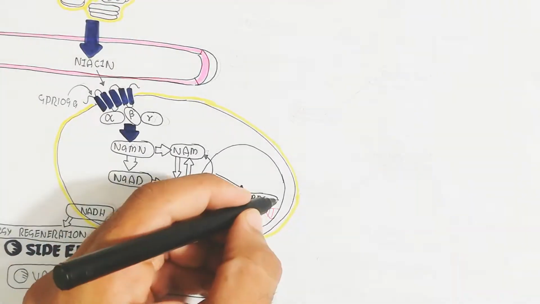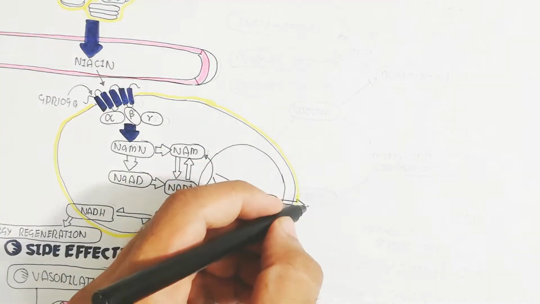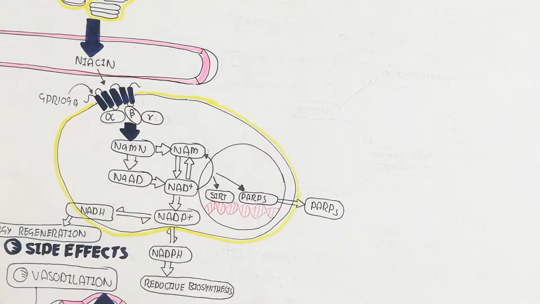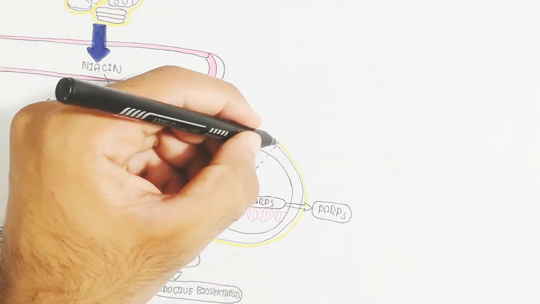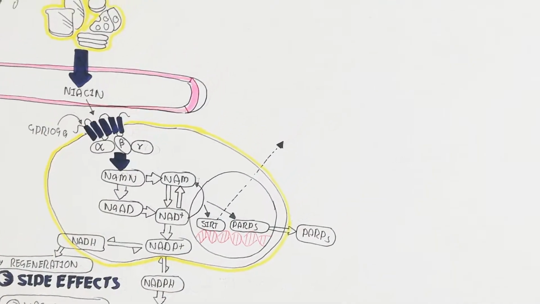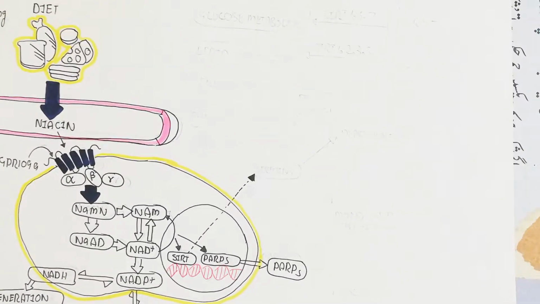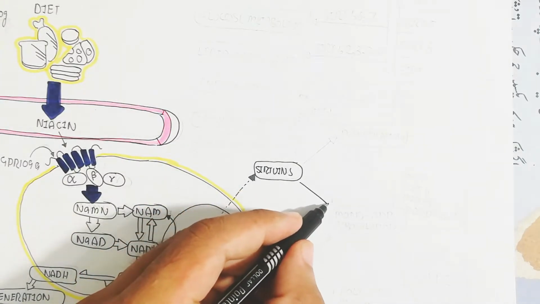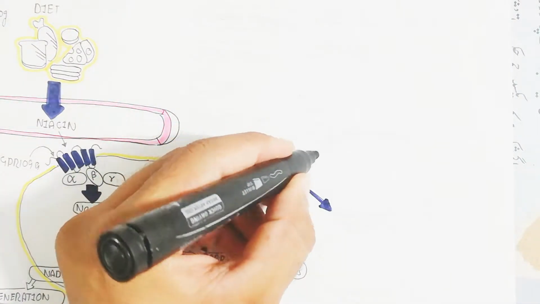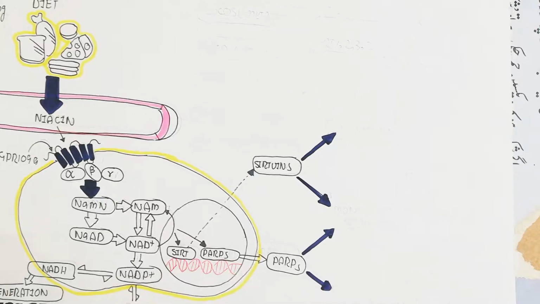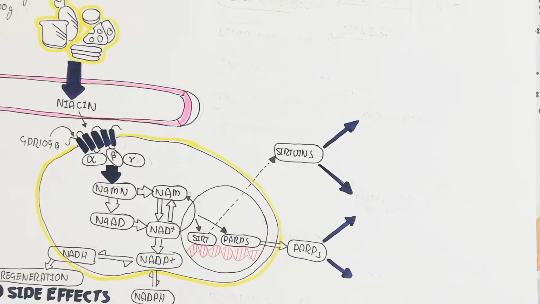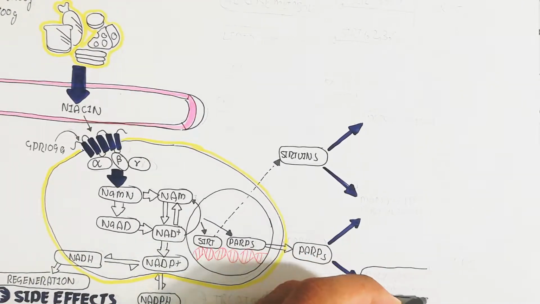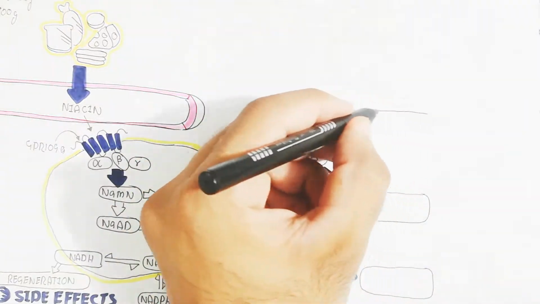In this way, the nicotinamide adenine dinucleotide will be converted into nicotinamide mononucleotide, which will activate the SIRT gene and PARP gene. The SIRT gene will lead to deacetylation, and this can cause harmful effects but also beneficial effects.